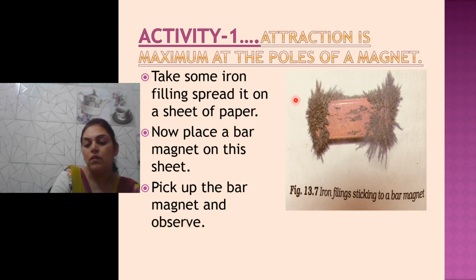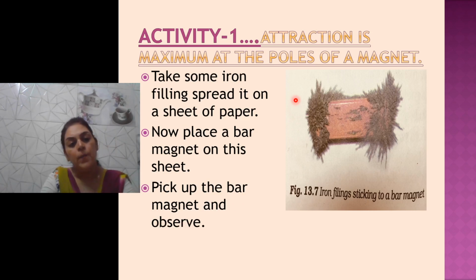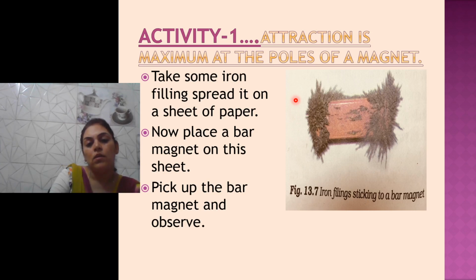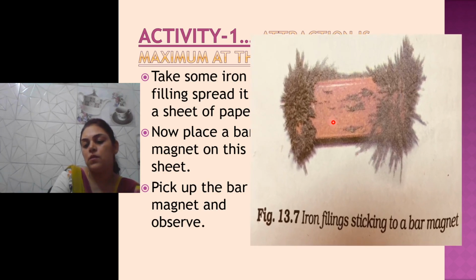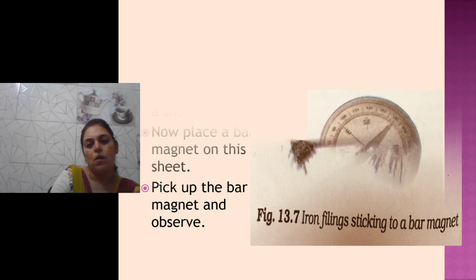As you place the bar magnet in the center of the sheet where iron filling is spread, it will stick towards the poles, maximum towards the poles of the bar magnet. Okay, so can you see this picture? The iron filling is stuck towards the poles, maximum at both the poles.